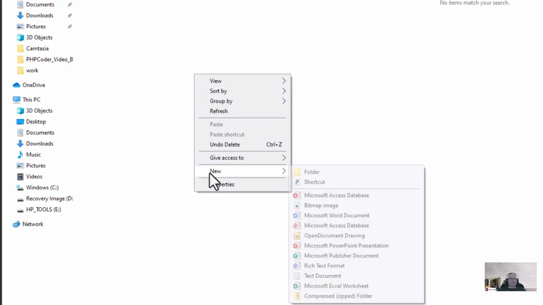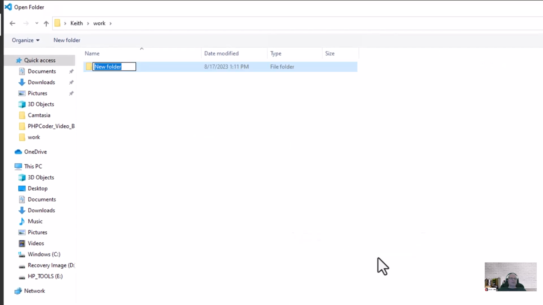We don't have a workspace set up yet, so I'm going to right mouse click in this area. I'm going to go to new, and then I'm going to click on folder, and then I'm going to type my project. Now you can name this anything you want.